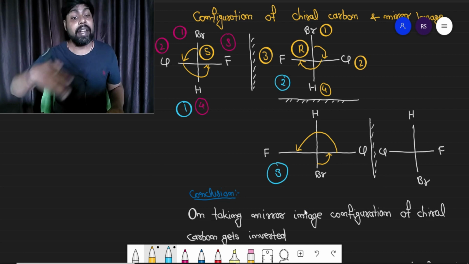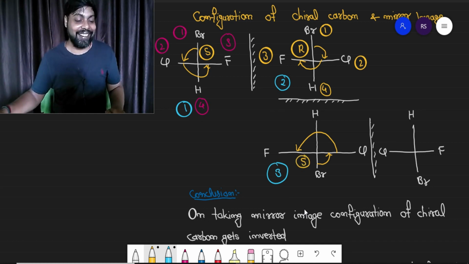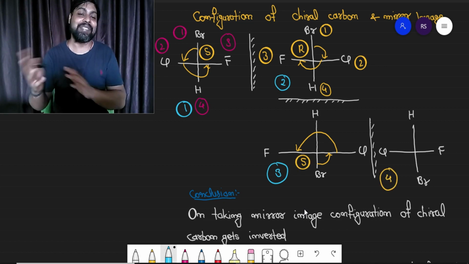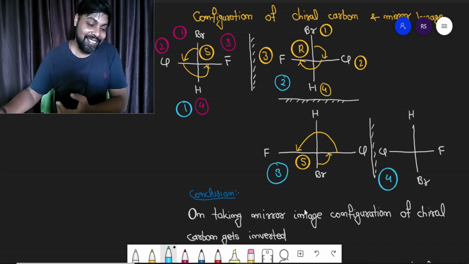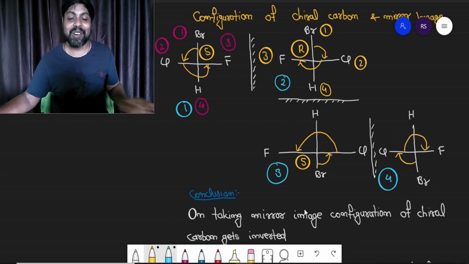You are moving in anti-clockwise direction now, so the configuration will be S. Now again observe compounds 3 and 4 are mirror images of each other, and try to find the configuration of the fourth compound, bromine to chlorine, and then chlorine to fluorine. You are moving in clockwise direction, lowest priority is on the vertical line, so the configuration will be R.